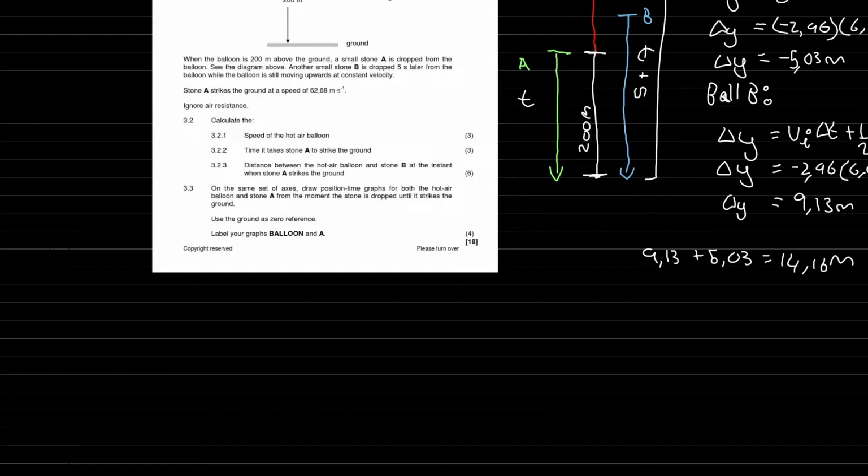So the next question: on the same set of axes, draw a position time graph for both the hot air balloon and the stone from the moment it is dropped until it strikes the ground. So we're using the ground as a zero reference in this question, which means our x-axis is going to be the ground. Our y-axis is going to be the displacement that the thing moves.